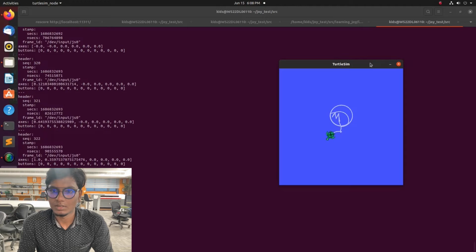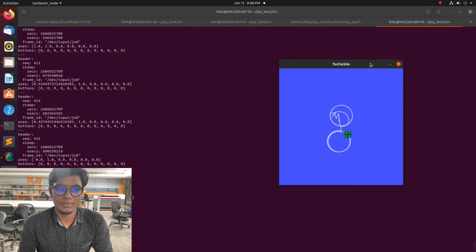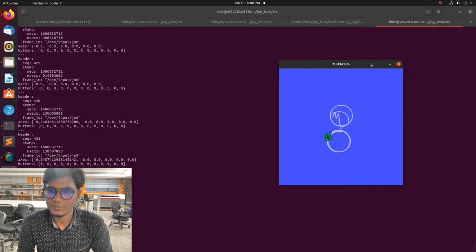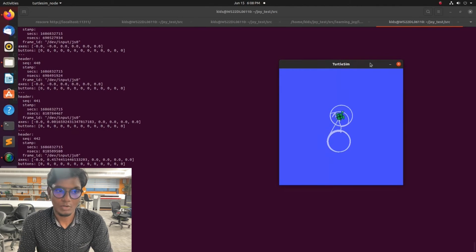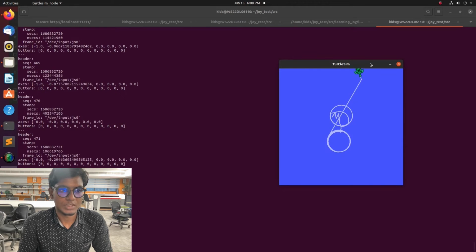Okay, you can see here, rostopic echo joy, and you see the information which is published by the joystick, right? The axes and which button we are operating, all those things will be visualized by rostopic echo joy.